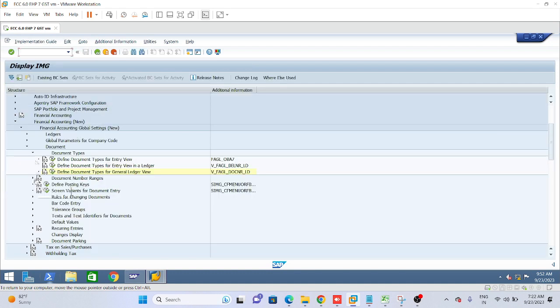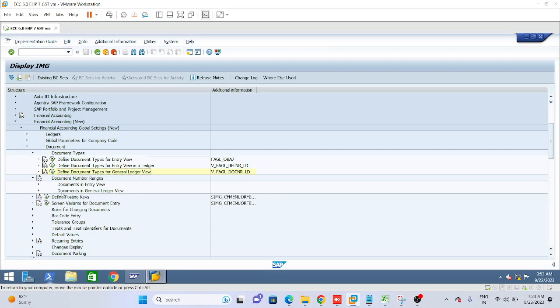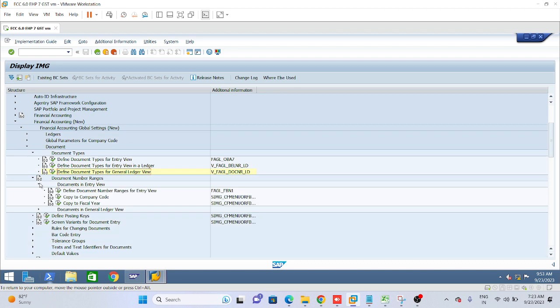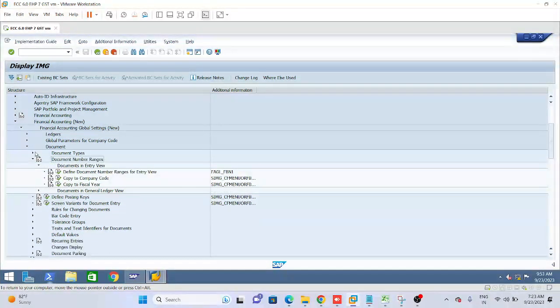Now we are proceeding towards number ranges. Define number range for entry view. Same path, you can write down the same path, and the T code is FBN1.